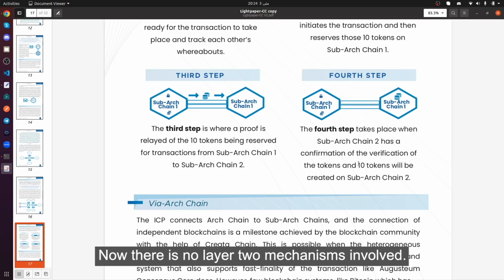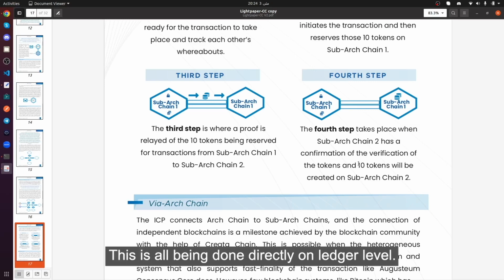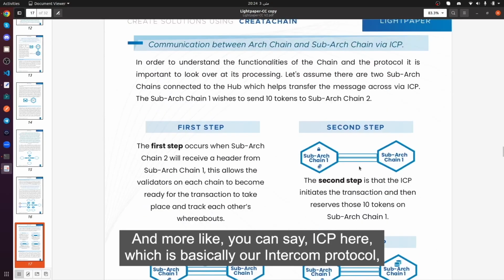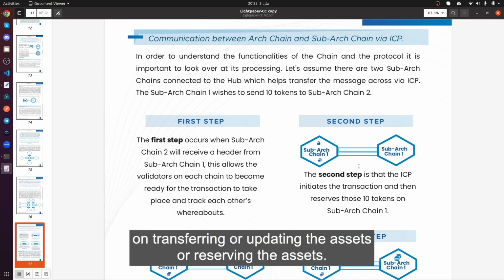Now, there are no layer 2 mechanisms involved. There is no offline mechanism involved. This is all being done directly on the ledger level. And ICP here, which is basically our Intercom protocol, is acting more like a ledger mechanism or a relayer mechanism for transferring, updating, or reserving the assets.